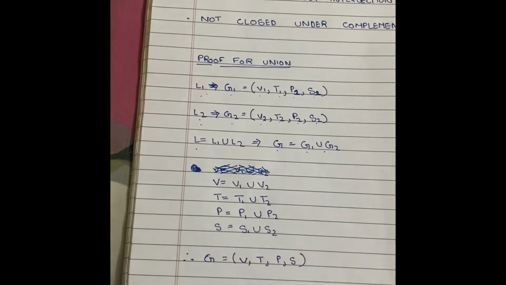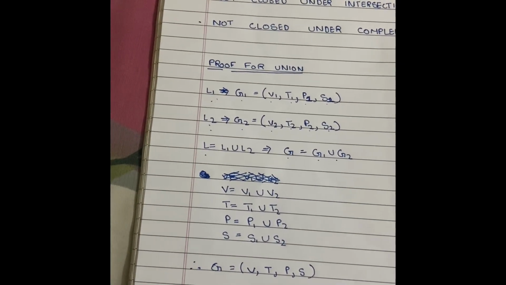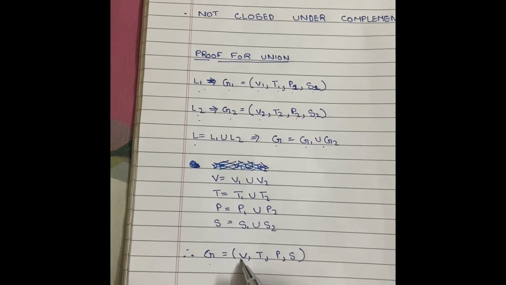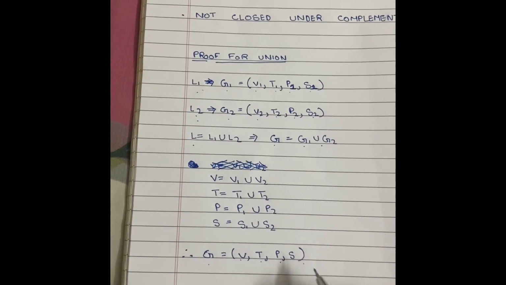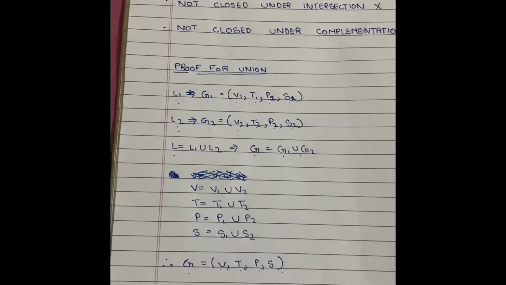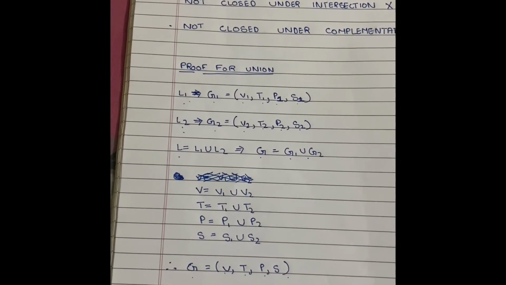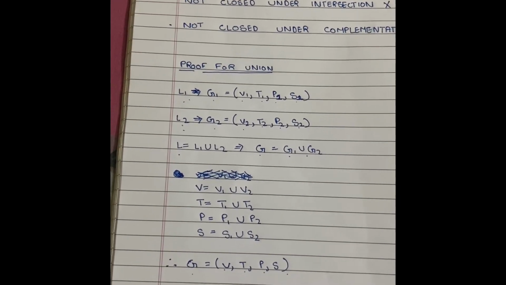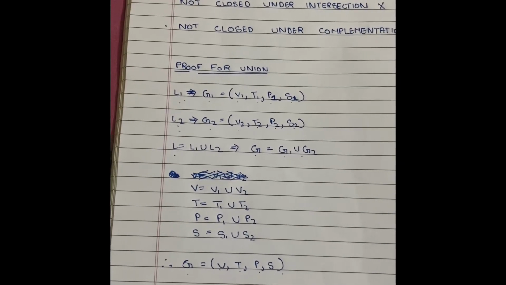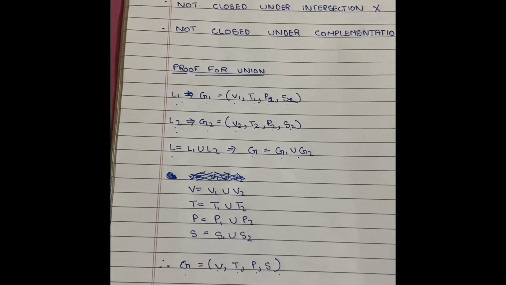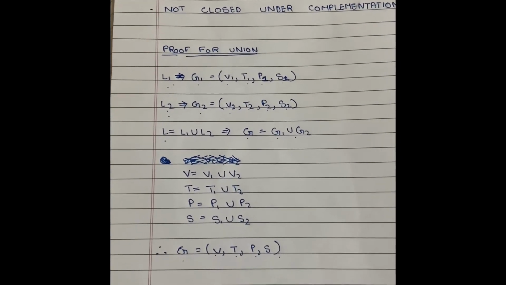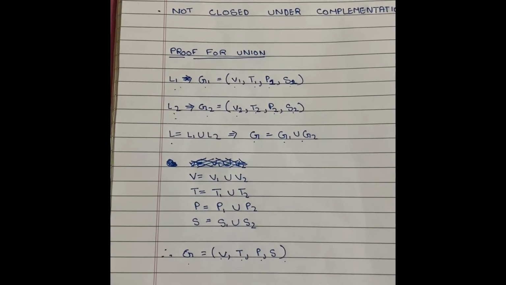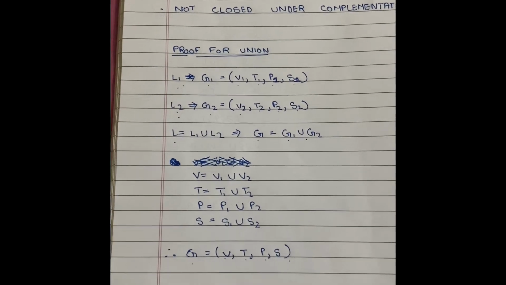So the grammar for the union of both L1 and L2's grammars G1 and G2 will be called G, whose components are V, T, P and S. If we can represent the union of grammars G1 and G2 as G, having V, T, P and S, which are unions of the individual V1, V2, T1, T2, P1, P2 and S1, S2, then we can prove that context-free languages are closed under union.